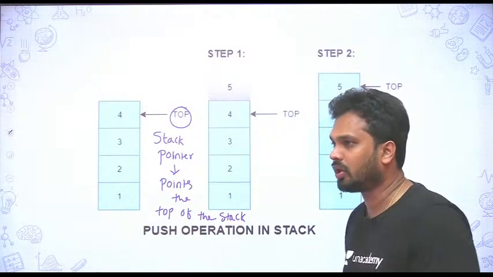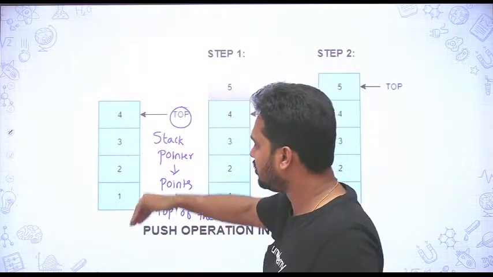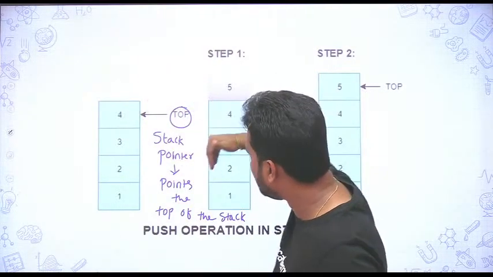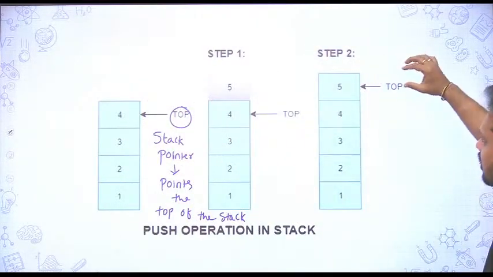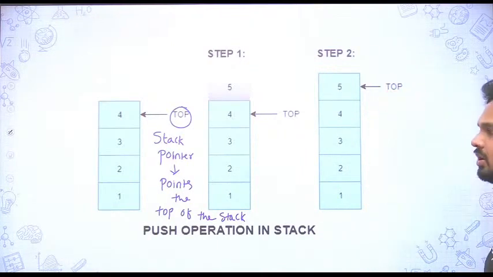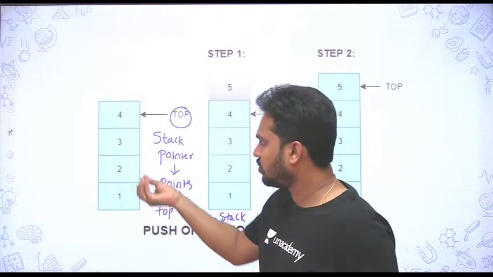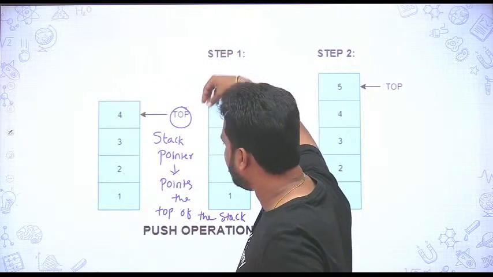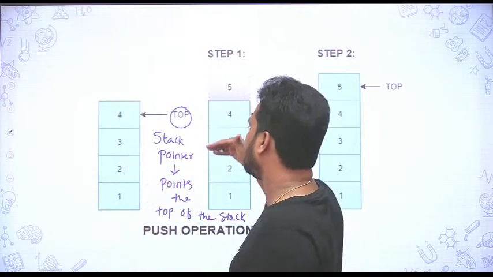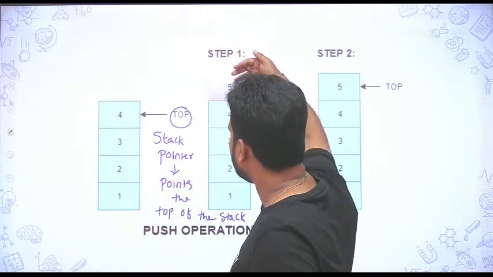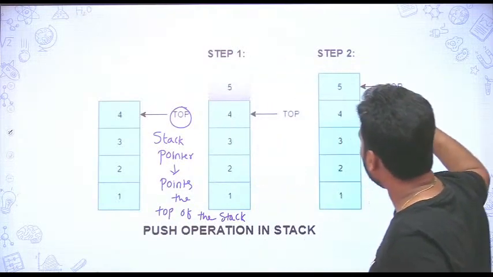Stack pointer will point to the top of the stack. So you can grow the data structure in this way, 1 2 3 4 5 and so on, and top will be auto incremented. You write the data, you keep some data here, some x y z like that, then top will be moved to the next location. That is, it will show that you need to store the value here.